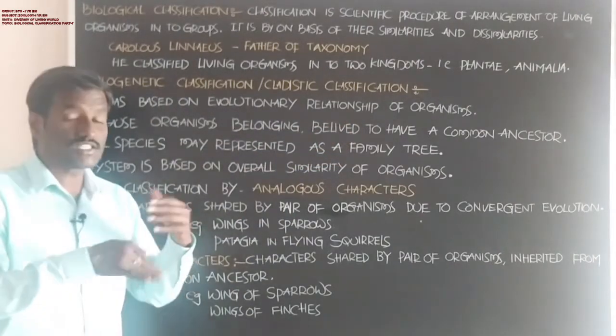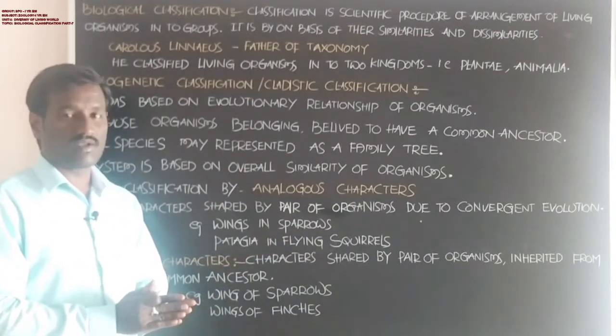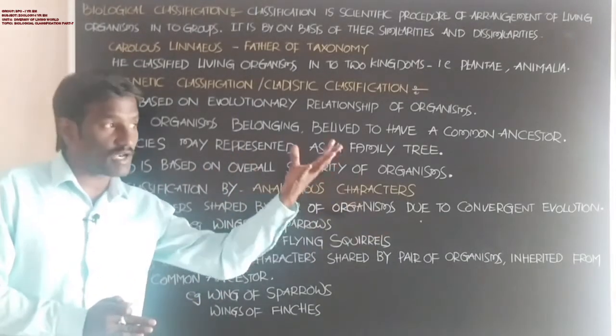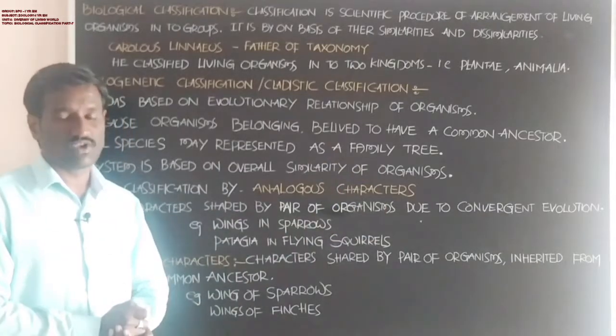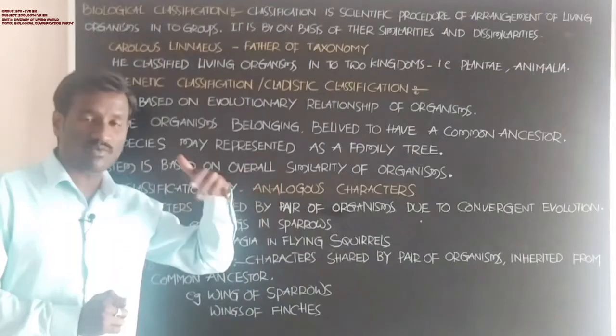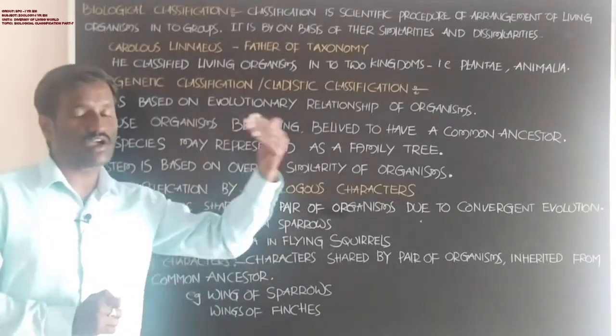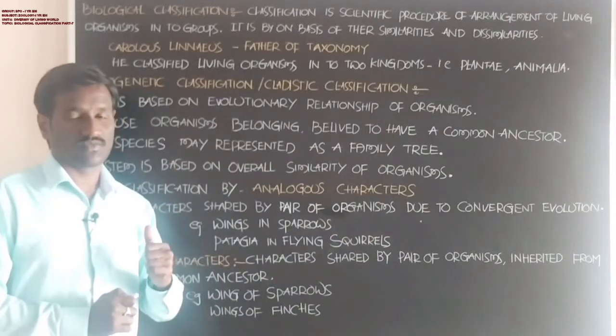What are the changes that occur in living organisms? Which variations are available? What are the changes that appear in a living organism from one generation to the next, from the parents to the next generation?